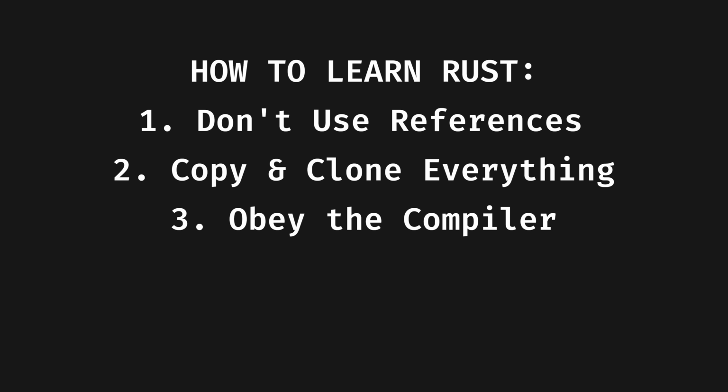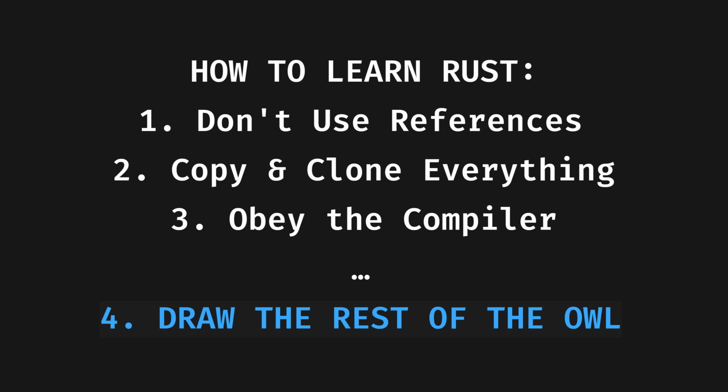In my How to Learn Rust video, I recommended that students first don't use references, use ownership and share nothing, then copy and clone everything, and then only use references when the compiler tells you to. I promised that following this would eventually teach you how to use most of Rust properly. But for async Rust, there is a part 4, which rather complicates matters. Though the compiler is getting more and more helpful with each iteration, async is still a sharp edge, especially for newcomers, because it kind of forces you to learn everything.